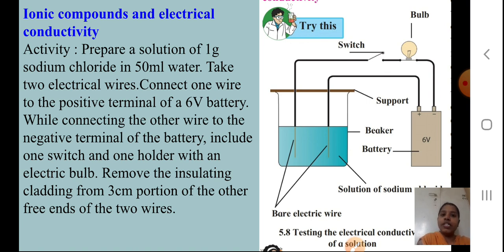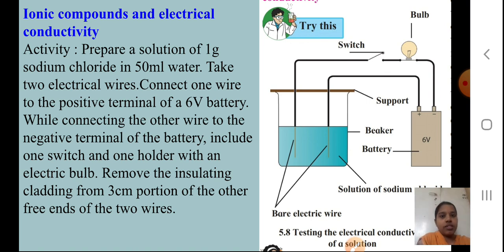Now what is this activity, students? Prepare a solution of 1 gram sodium chloride in 50 ml water. So I'll measure 50 ml water. In that I'll put 1 gram. I'll weigh 1 gram sodium chloride, NaCl, and I'll put it in that.